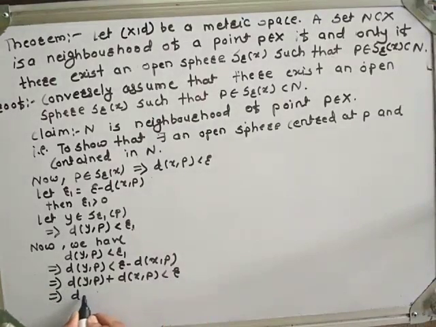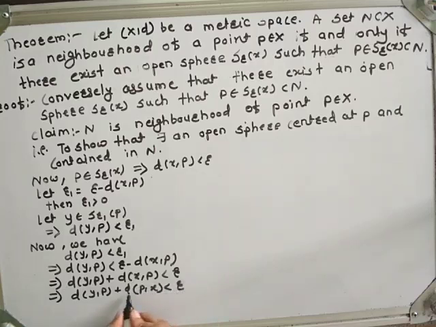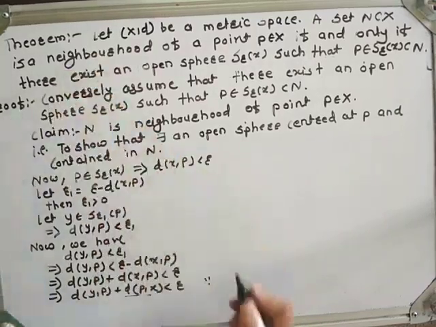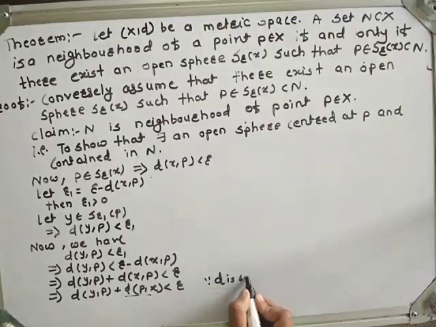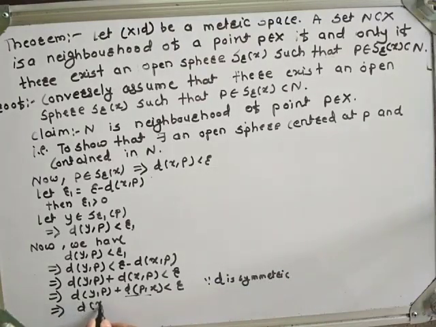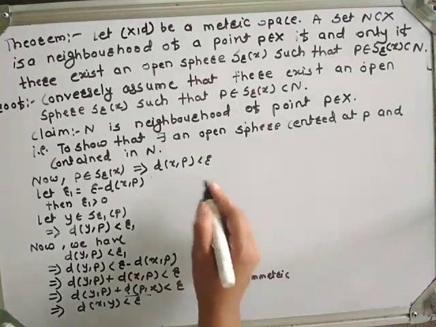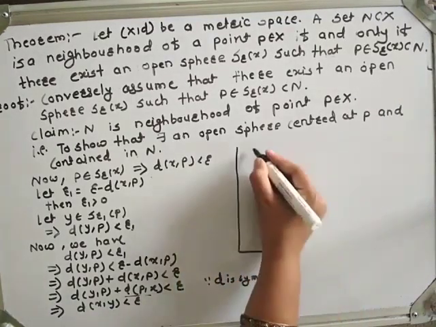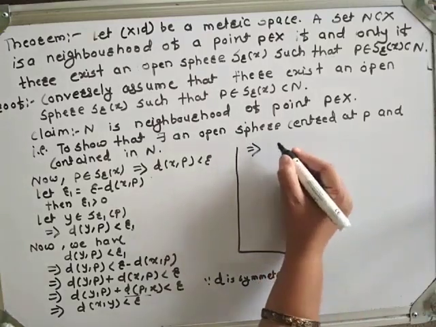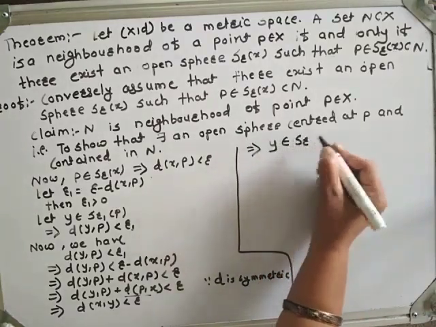Since d is symmetric, that implies the distance between x and y is strictly less than r. That implies y belongs to S_r(x).